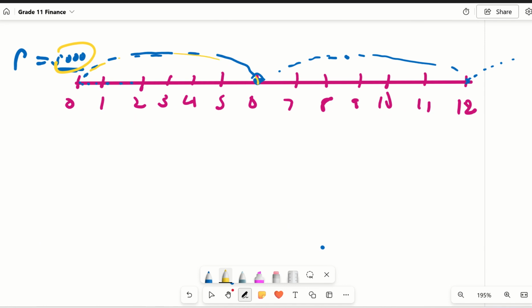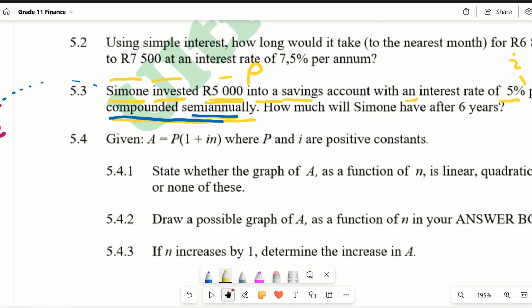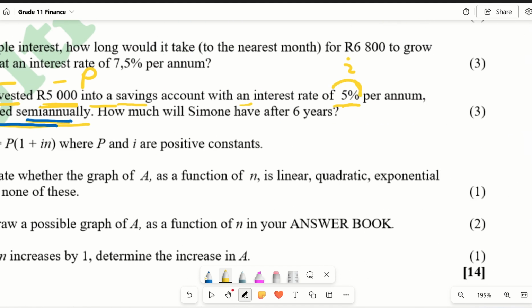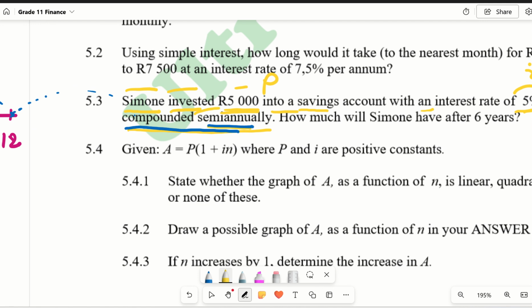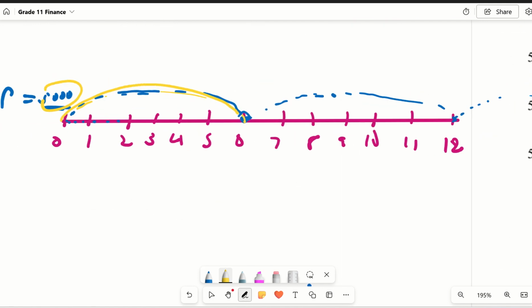So which means that, as I said, the guy leaves the money there, Simon, and then after 6 months it gains interest. But what level of interest does it gain in that period? What amount of interest? Is it 5%? No, it's not 5%. For 5% says per annum, means per year. So what you are going to do, you're gonna take this 5% and convert it into semi-annual terms.